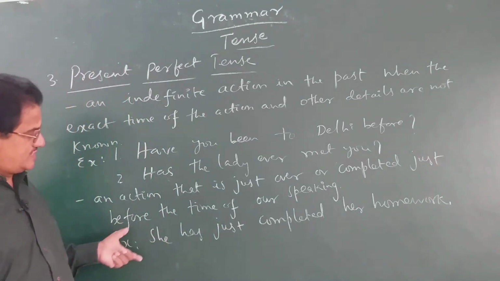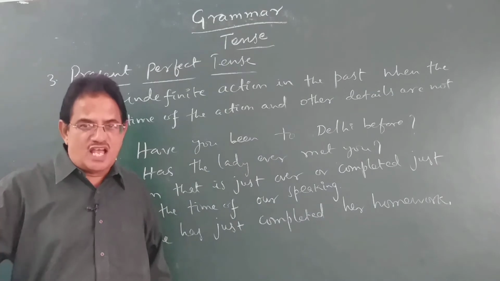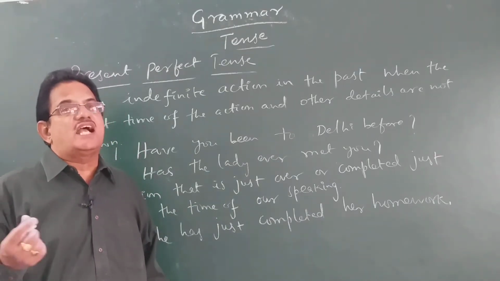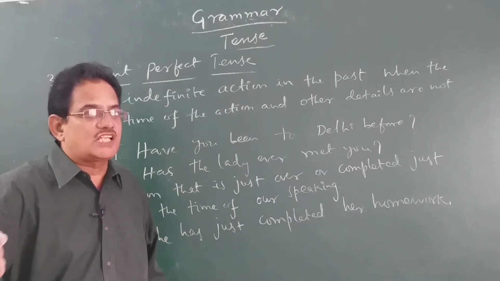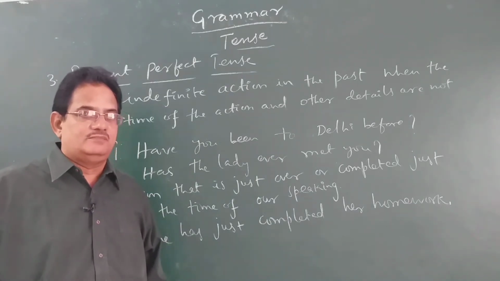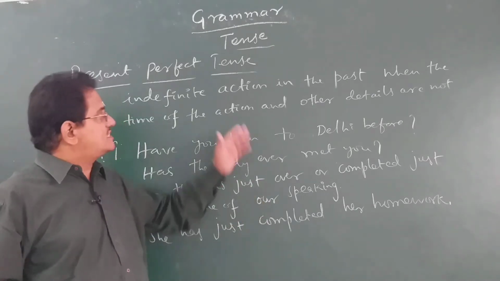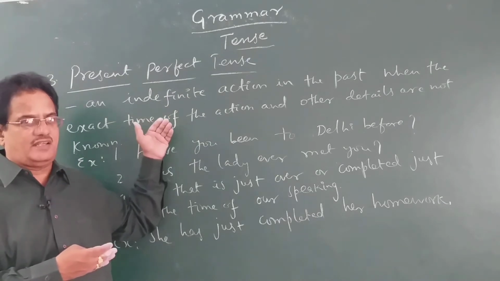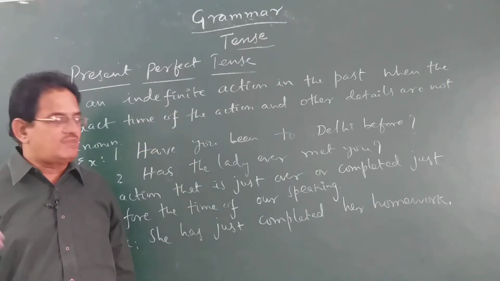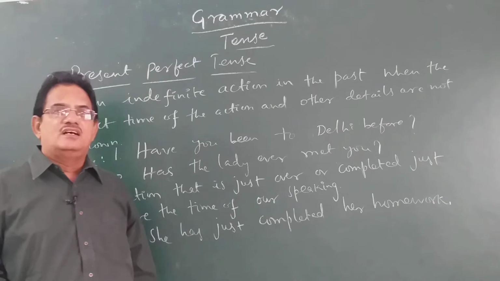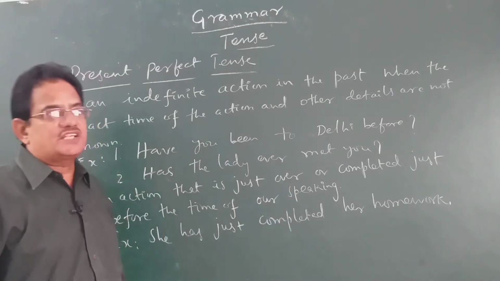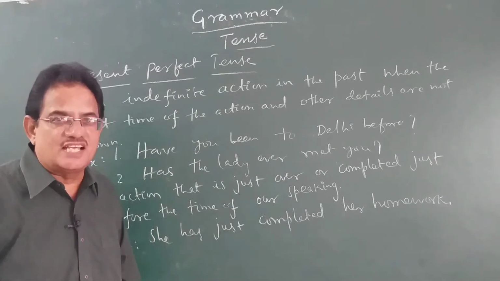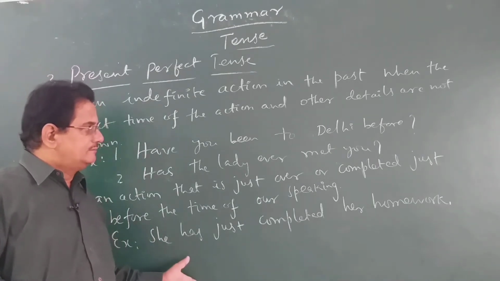Look at this. She has just completed her homework. You saw her just now. She has just completed her homework means the action was completed just before the time of her speaking, not long before. We have just discussed present perfect tense, one of the uses of present perfect tense. That's just happened there. So when you see somebody just completing an action, immediately you say she has just completed her homework, he has just taken his lunch, like that. Okay, children?